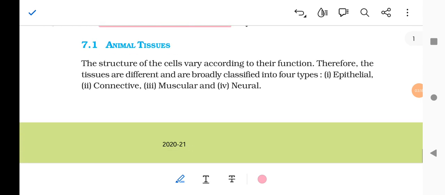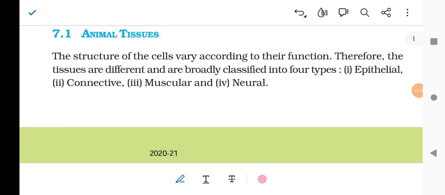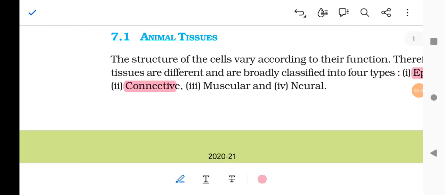In animal tissues, the structure of the cells varies according to their function. Therefore, the tissues are different and are broadly classified into four types: epithelial, connective, muscular, and neural.